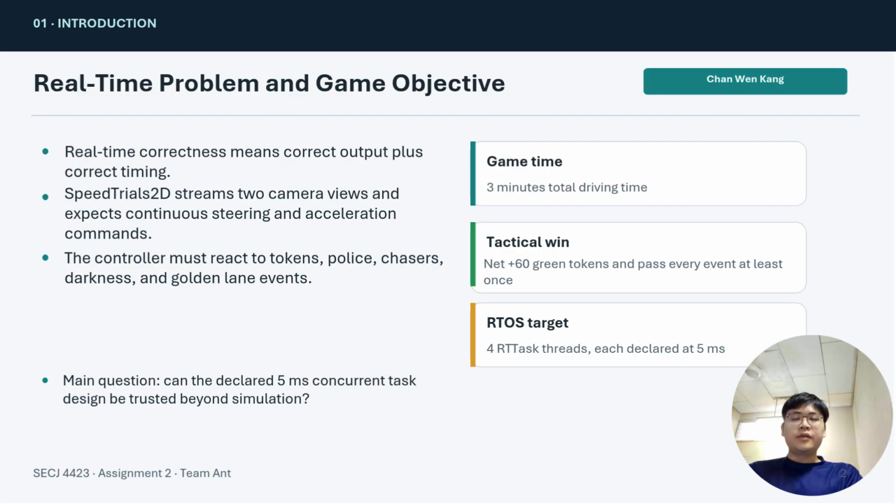The main idea in real-time software is that correctness depends on both value and timing. A steering or braking command may be logically correct, but if it arrives too late, the vehicle may already be in an unsafe state.